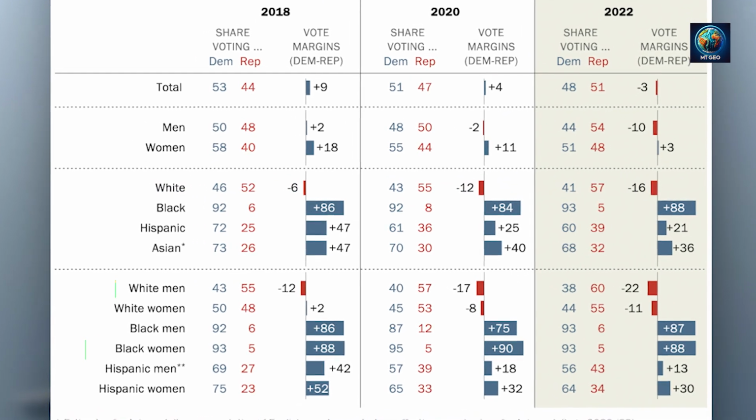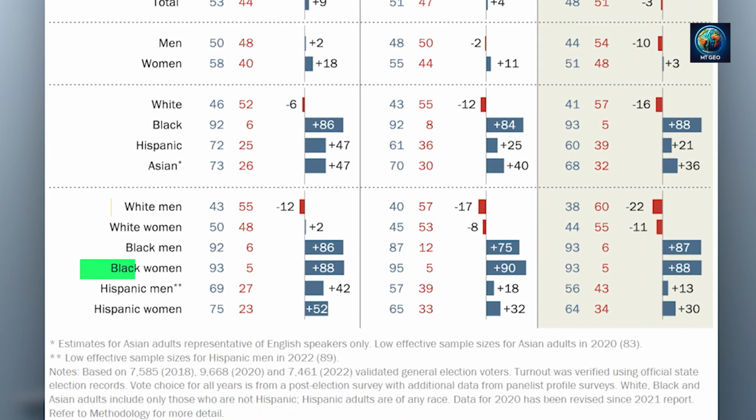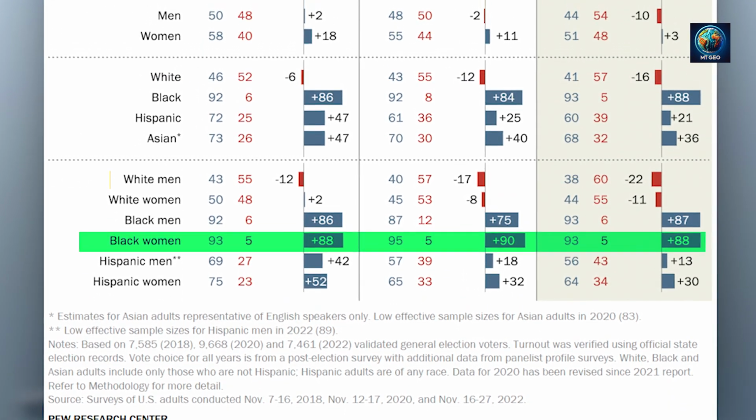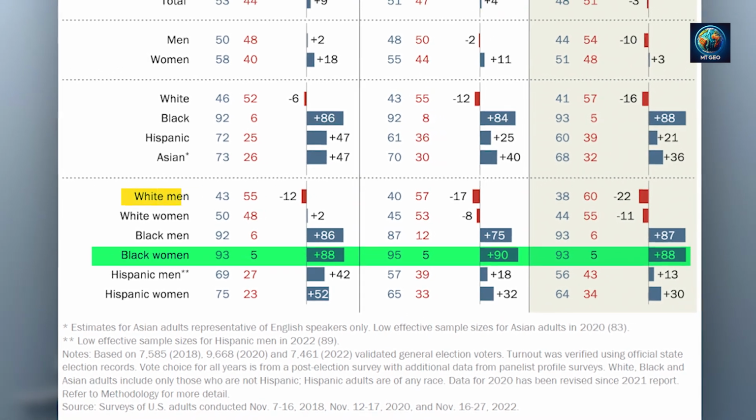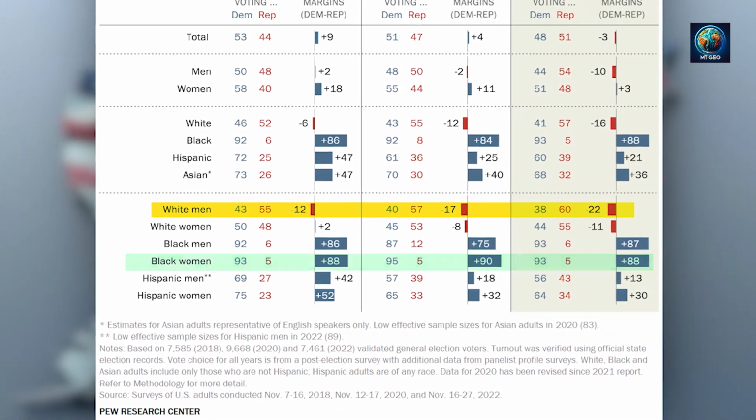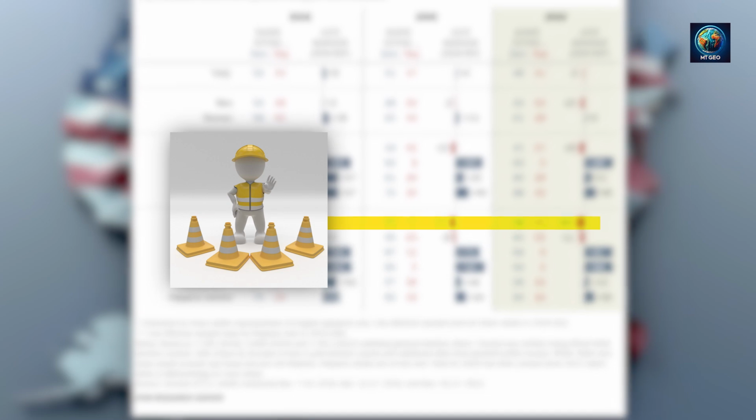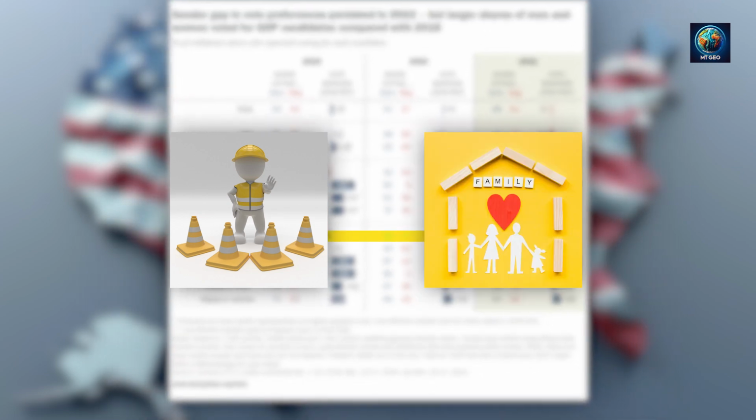Women of color, including Hispanic women, tend to support the Democratic Party. Meanwhile, white men are more likely to support the Republican Party, with a focus on issues like jobs in the industrial sector and conservative views on family values.